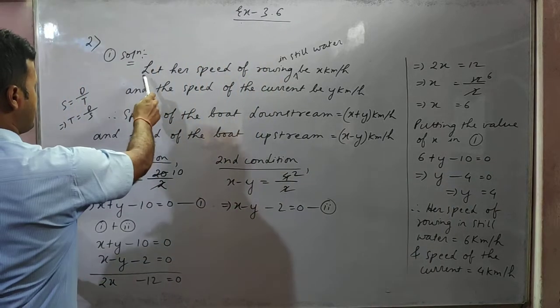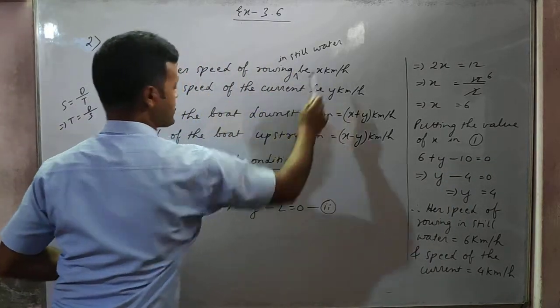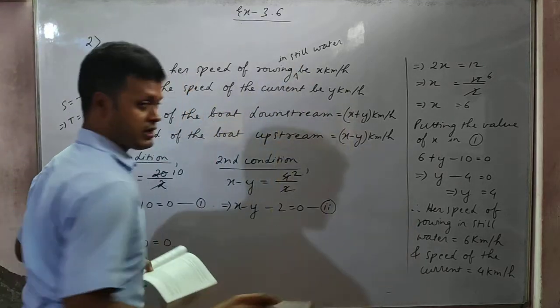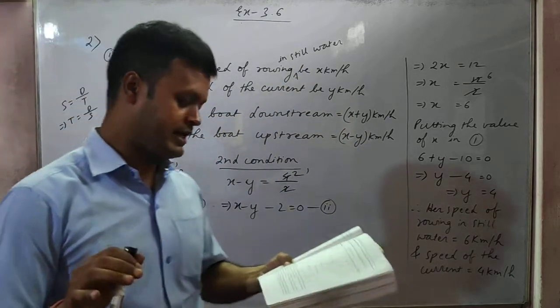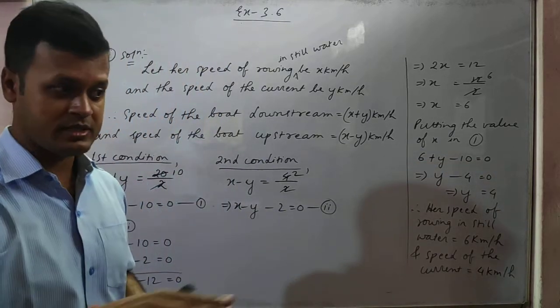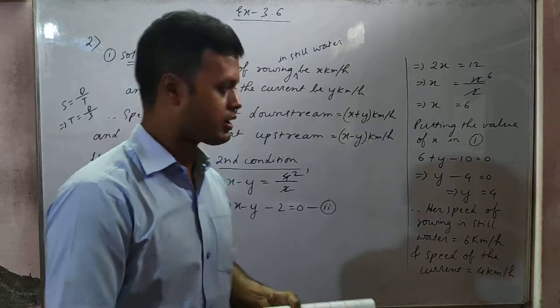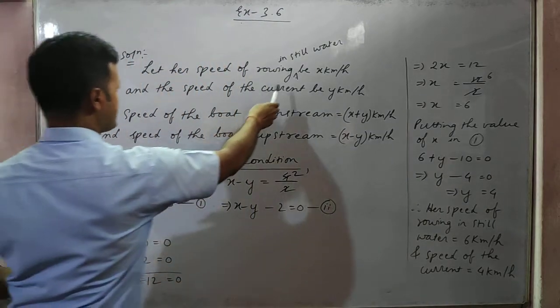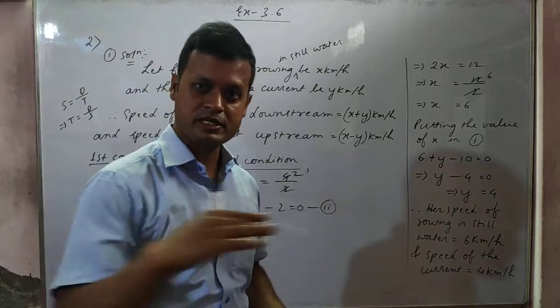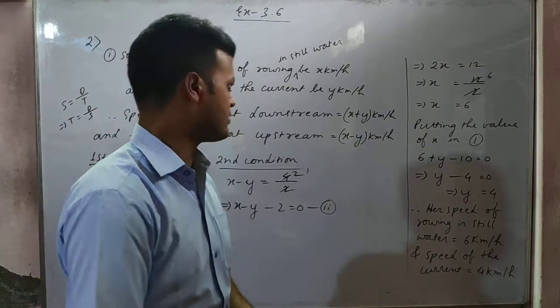So let her speed of rowing in still water be x km per hour. That means we need to find out what is the actual speed of Ritu. In still water means like pond water where there is no flow. So let the speed of her rowing in still water be x km per hour and the speed of the current, that means reverse speed, be